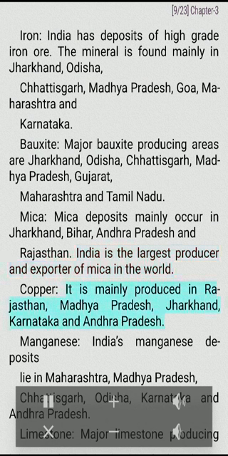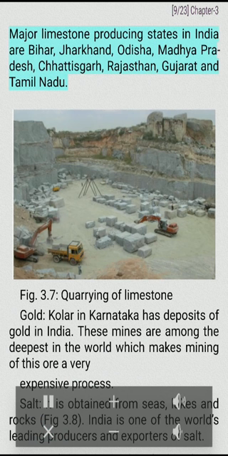Copper. It is mainly produced in Rajasthan, Madhya Pradesh, Jharkhand, Karnataka and Andhra Pradesh. Manganese. India's manganese deposits lie in Maharashtra, Madhya Pradesh, Chhattisgarh, Odisha, Karnataka and Andhra Pradesh. Limestone. Major limestone producing states in India are Bihar, Jharkhand, Odisha, Madhya Pradesh, Chhattisgarh, Rajasthan, Gujarat and Tamil Nadu. Fig. 3.7. Quarrying of limestone.